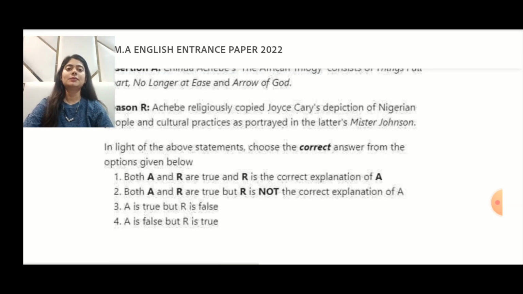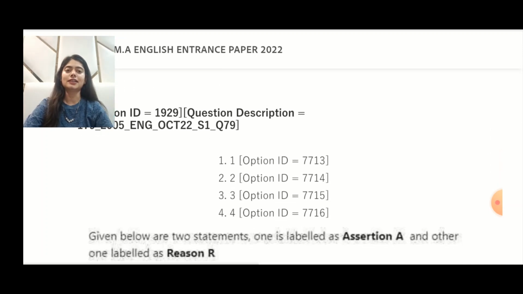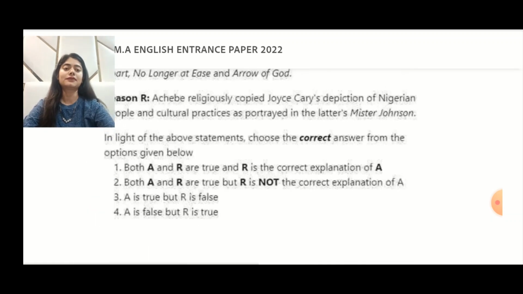Both A and R are true, but R is the correct explanation of A. Both A and R are true, but R is not the correct explanation of A. A is true, but R is false. A is false, but R is true. And then you also have these sub-IDs related to all the above options that you have.